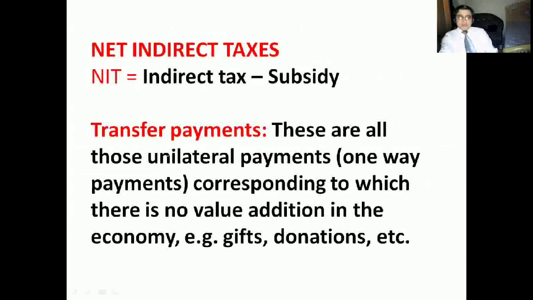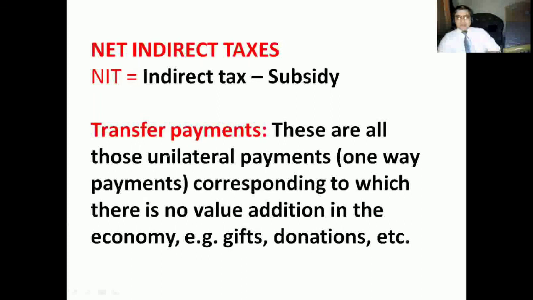Then one more term you will come across, that is the net indirect taxes. Right. This is equal to indirect taxes minus subsidy. Whatever indirect taxes you are paying and whatever subsidy you are getting back, that's called what? Net indirect taxes. And one more term you will come across here, that is called transfer payment. So these are all those unilateral payments, or one-way payments. Unilateral means one-way payment, corresponding to which there is no value addition in the economy. Means the transaction is going on, but it's not adding anything to the national income.